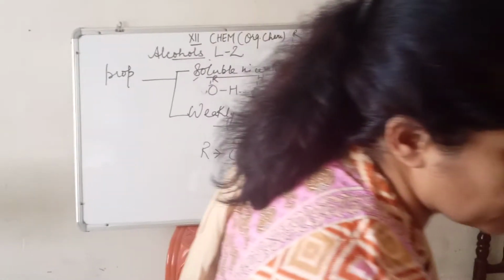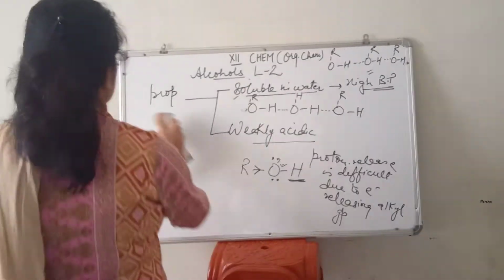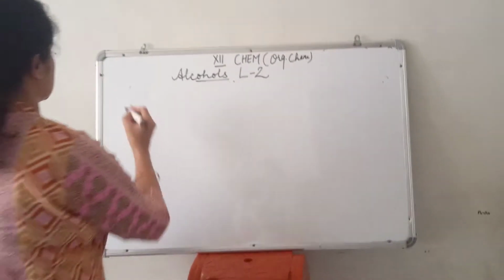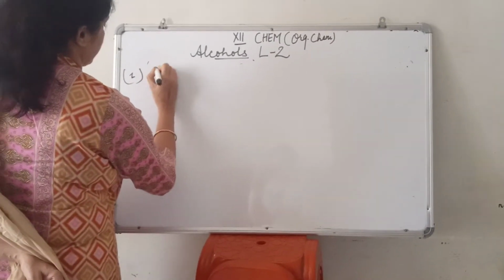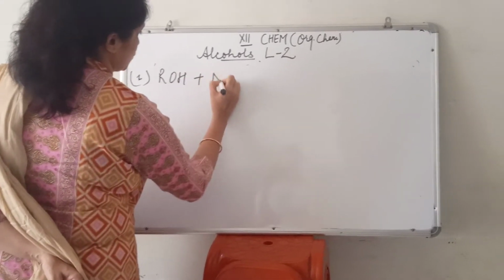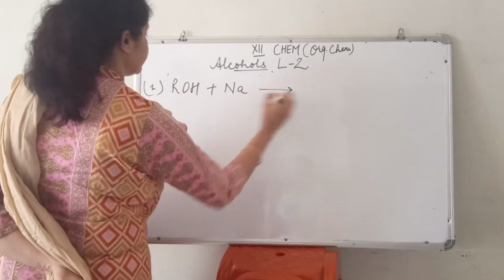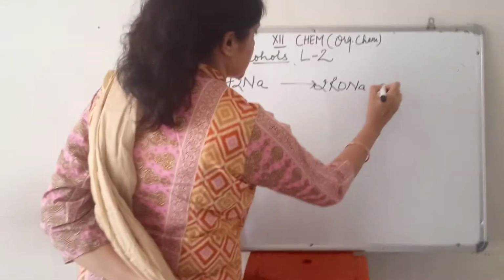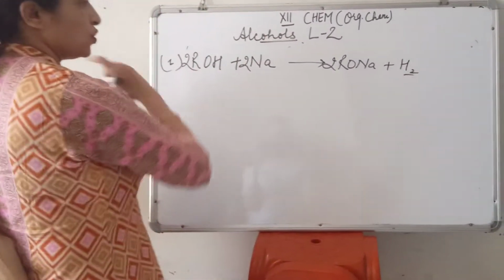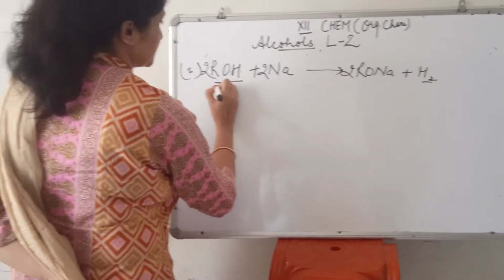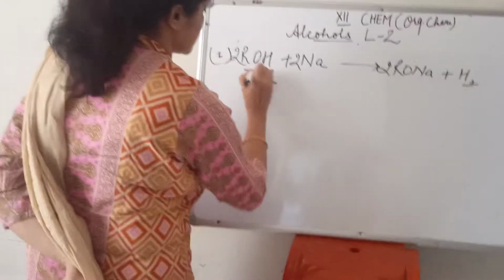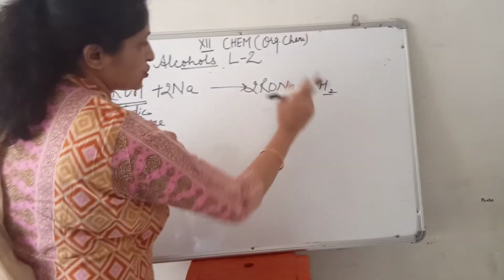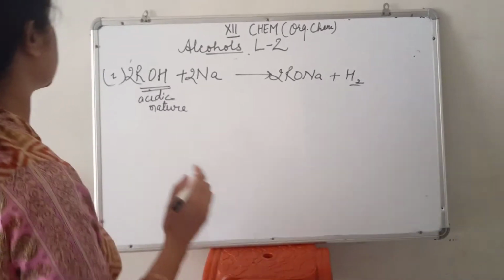Now we will discuss some chemical properties in the form of equations. Some of the equations which will tell firstly alcohol behavior with the sodium metal. So with sodium metal, ROH when reacts with sodium metal, what happened? Sodium alkoxide is formed and hydrogen gas is released. So this shows the acidic nature of alcohol. Equation shows the acidic nature of alcohol. Means alcohol when reacting with active metal, hydrogen gas is liberated. That means alcohols are acidic.